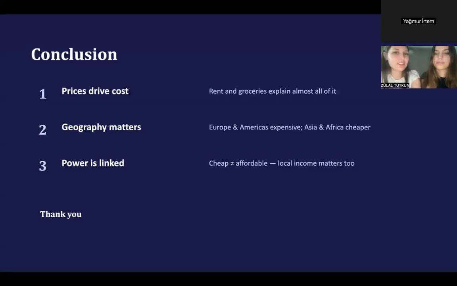And in conclusion, three takeaways: prices drive cost, geography matters, and most interestingly, cheap doesn't always mean affordable, because local income matters. For a student moving abroad, use the continents as a first filter, but always check local